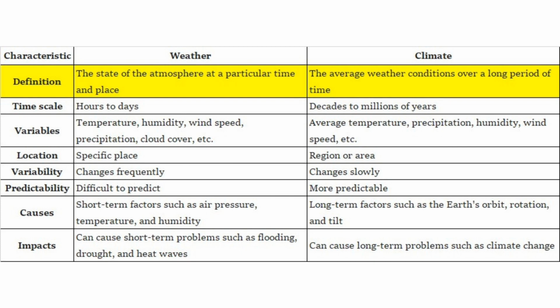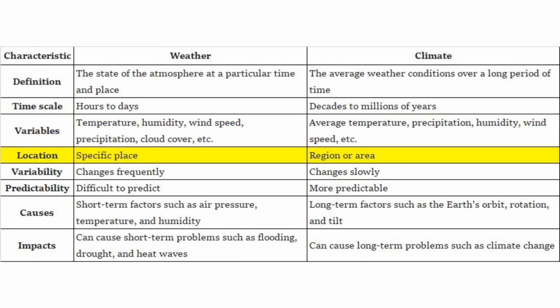Weather is the state of the atmosphere at a particular time and place, while climate is the average weather conditions over a long period of time. Weather changes from hours to days, while climate changes over decades to millions of years. Weather depends on variables such as temperature, humidity, wind speed, precipitation, and cloud cover. The climate depends on variables such as average temperature, precipitation, humidity, and wind speed.